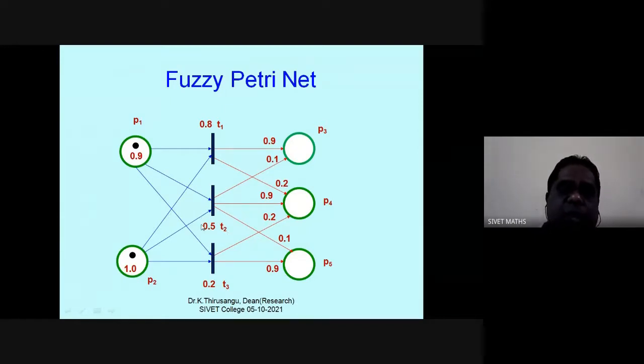Okay, fine. Once this is enabled, what is the output? See that for P3, the output weight is 0.1. From this T2, the output place P4 has fuzzy value 0.9. And for the third arc, which is for place P3, the fuzzy value is 0.1.